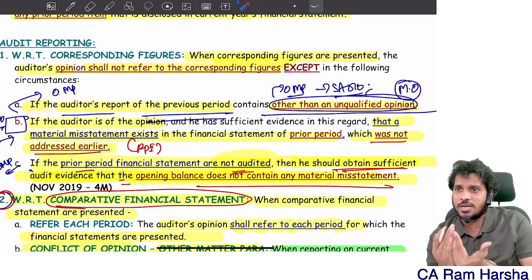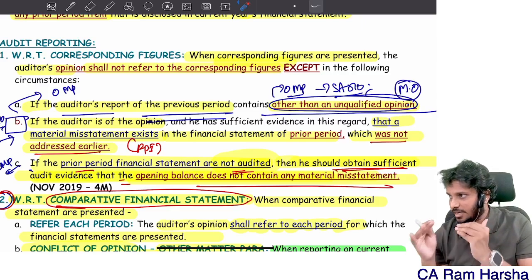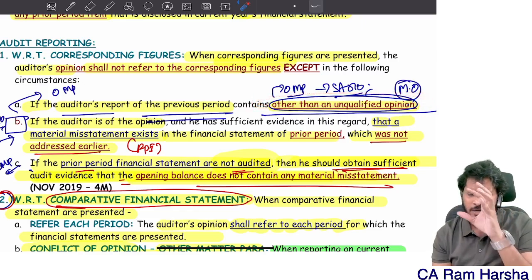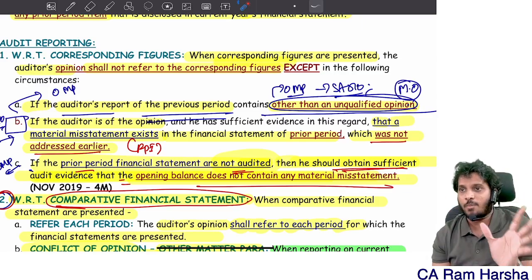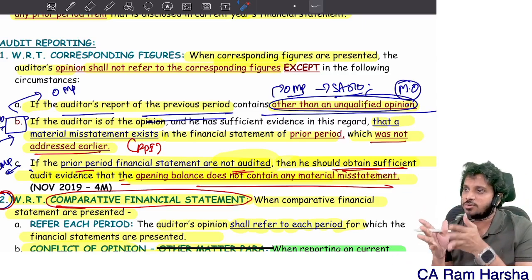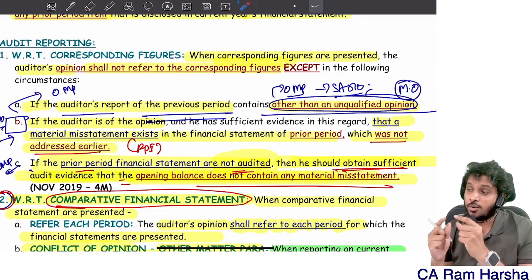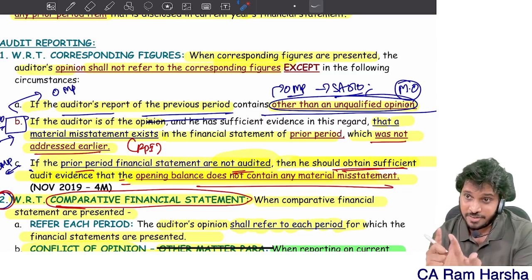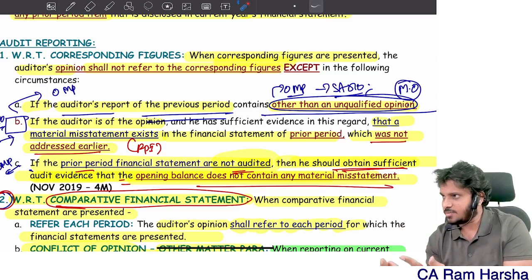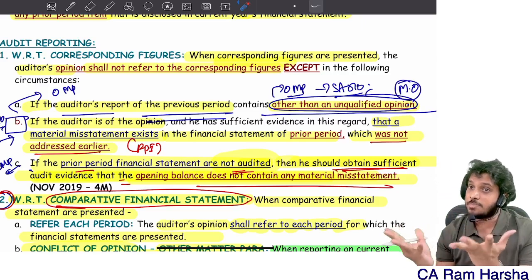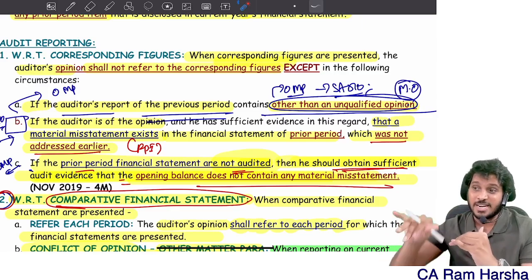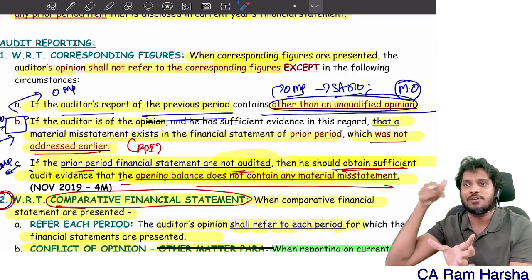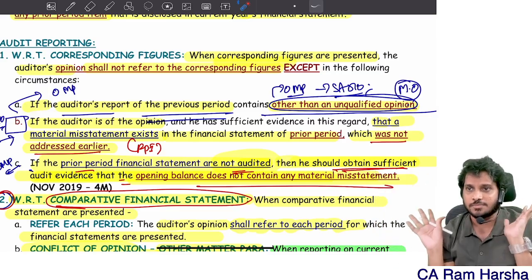So we naturally refer to corresponding figures in our current year audit report, because the prior period financial statements contain a modified opinion. So naturally we refer to that same in the current period. Getting it? Now, if at all in the current period it is not rectified, we modify both the current period figure as well as the prior period figure. We say that it is a mistake. Suppose in the current period it is rectified, or it is not material. So the current period also has the mistake, but it is not material. To ensure comparability, we just tell that the prior period had a material misstatement, whereas in the current year it is not. Clear?